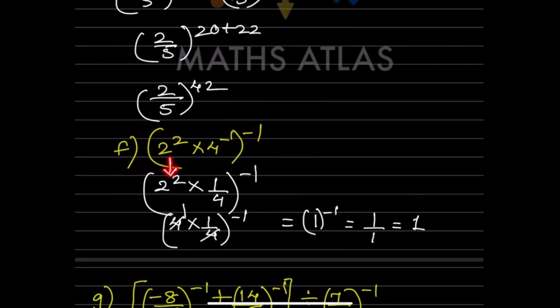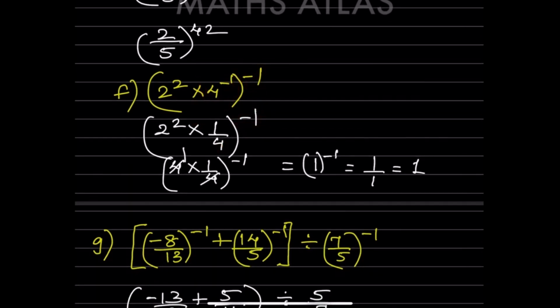Now this is 2 by 2, 2 raised to 2, sorry. So this multiplication and this is negative, you are going to make it positive. So that will be 1 by 4 and the exponent is going to be the same. So now 2 raised to 2 means 2 2s are 4 and this is going to be 1 by 4 raised to minus 1. So here is going to be 1. So 1 raised to minus 1. So this is negative means you are going to make it positive. That will be 1 by 1. That is going to be 1.